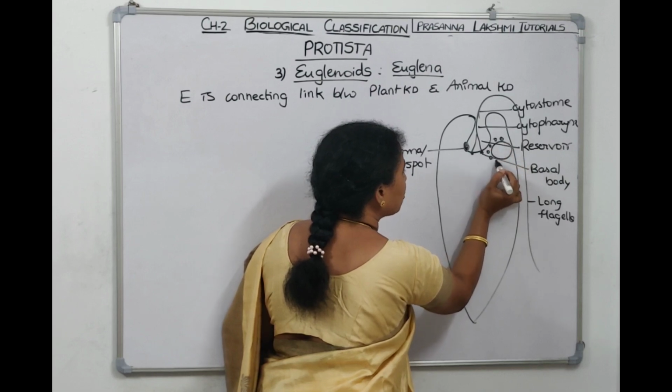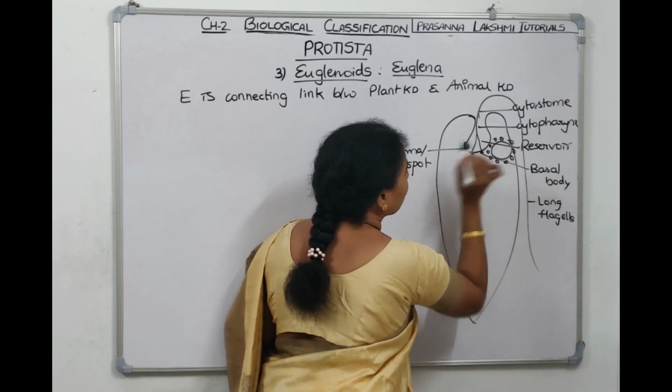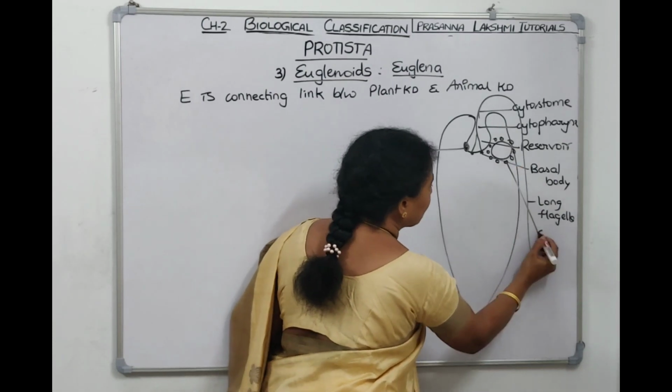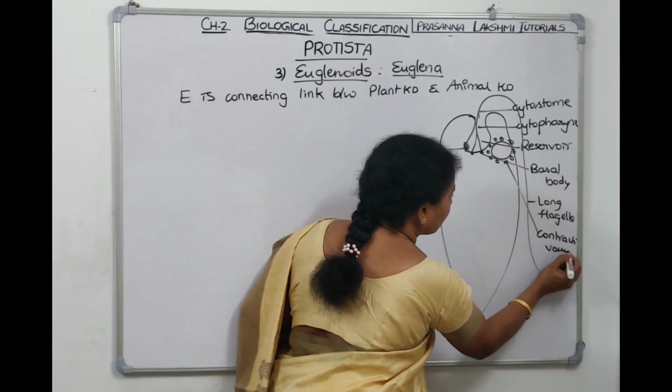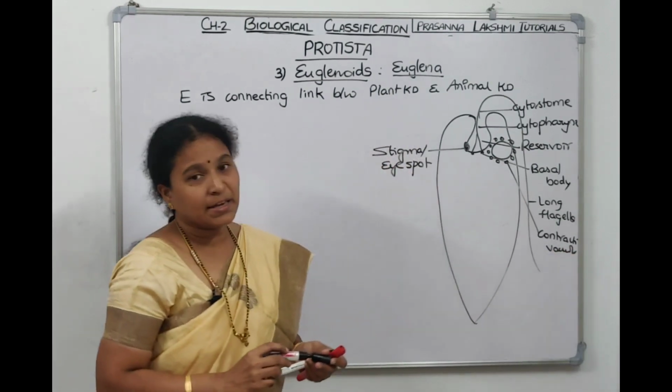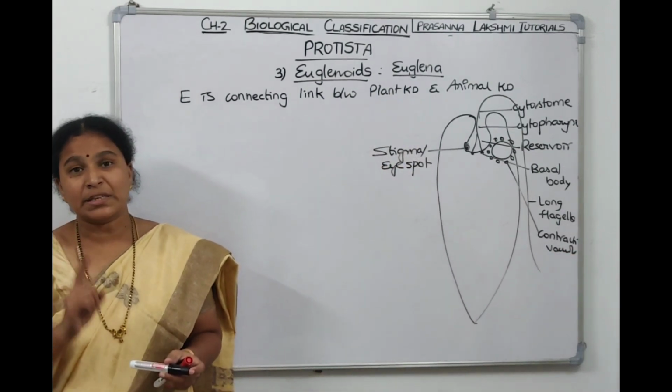All the aquatic forms, in order to regulate osmosis, have contractile vacuoles.